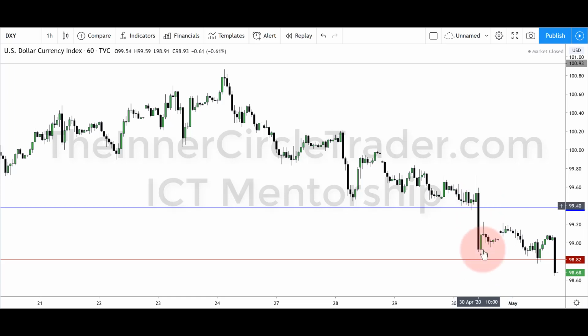Every time I see this, if my bearish bias is intact, and that would still be there if it came back up to here or the order block, if it does that, my experience has taught me that this is going to be a deeper run at a later time. How much later is going to be determined by the price structure that's in play and how many days left in the week. And this was Thursday's low, so that means there's probably going to be a strong likelihood that Friday will make a more meaningful run through that low, and we see that happen here.